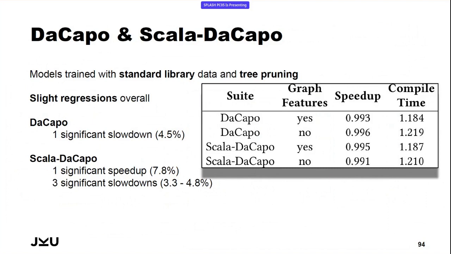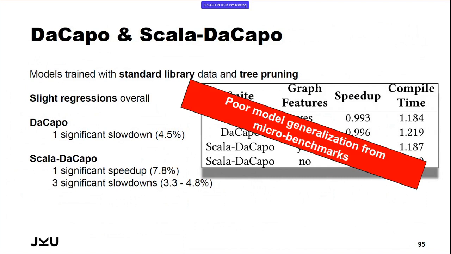So we had some significant slowdowns in DaCapo and ScalaDaCapo, one significant speedup in ScalaDaCapo as well. But overall, as you can see, we have some slight regressions here. Compile time is okay, I'd say. So from this we can conclude that a model trained on just the micro benchmark data will not be sufficient to generalize on larger benchmarks or even real world programs.